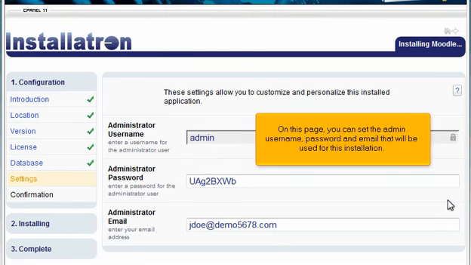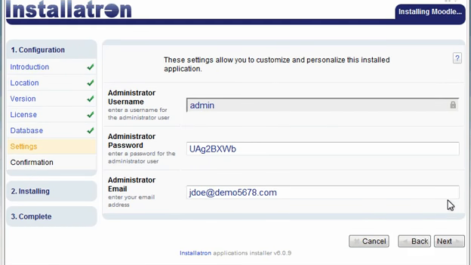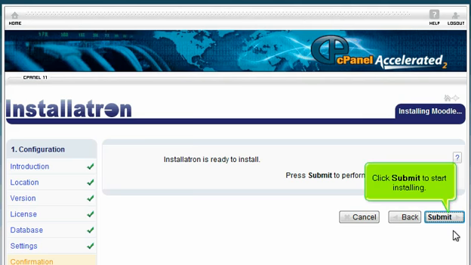On this page, you can set the admin username, password, and email that will be used for this installation. Click Next. Click Submit to start installing.